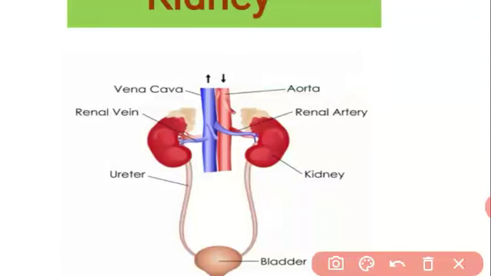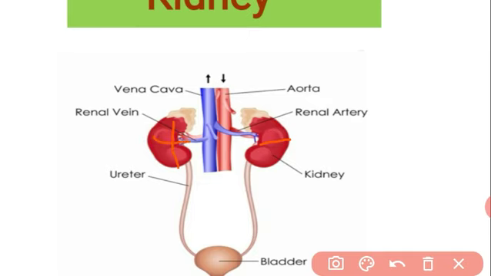The size of the kidney is 10 centimeters in length and 6 centimeters in width. The shape of the kidney is like a bean-shaped kidney. Got it? What is the shape of the kidney? The kidney shape is a bean shape, and the size of the kidney length is 10 centimeters and width